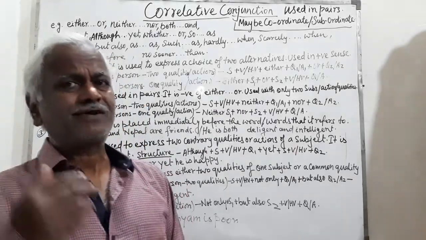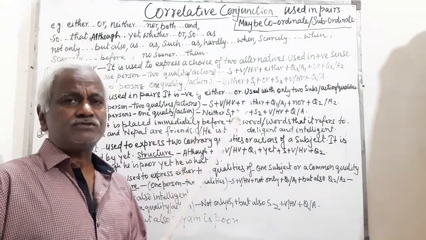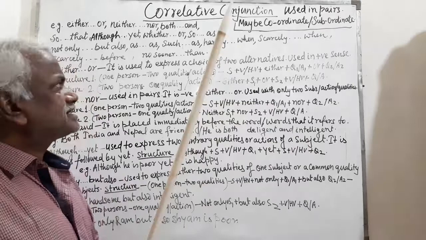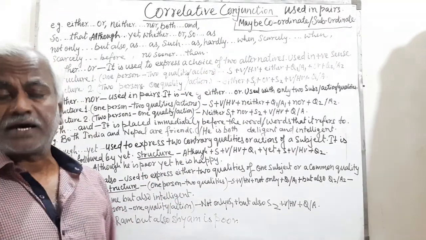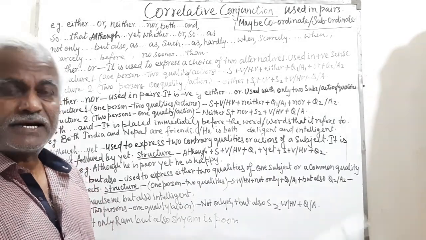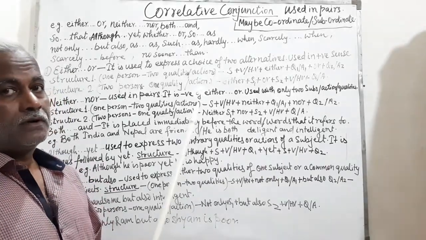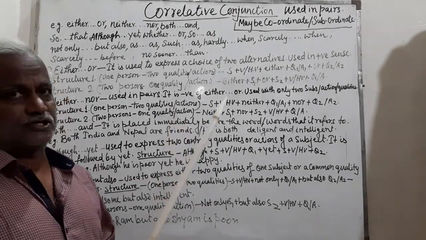What is correlative conjunction? That means a conjunction which is used in pair is correlative conjunction. It may be coordinate conjunction or subordinate conjunction.